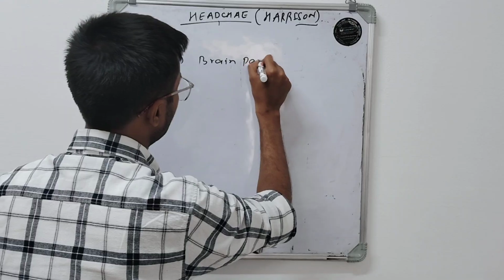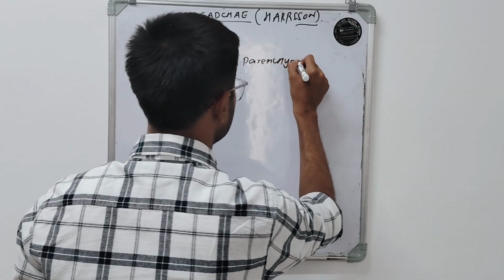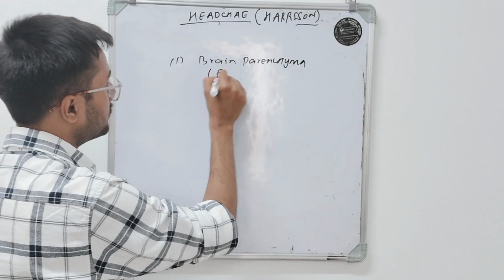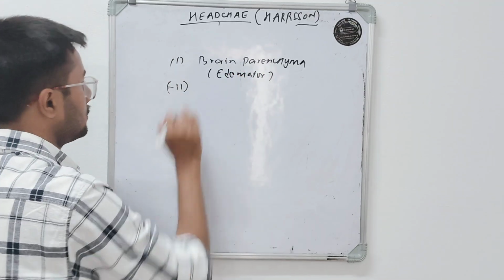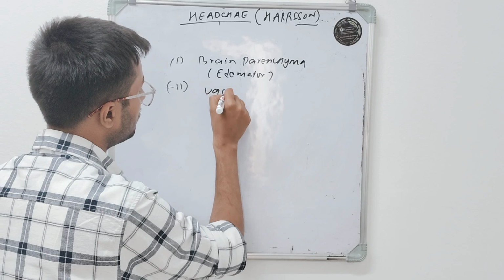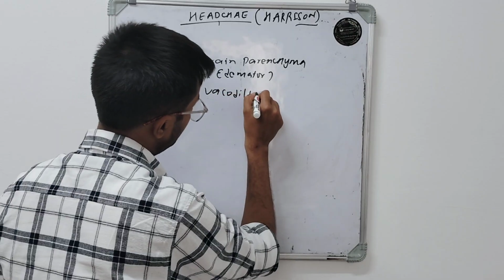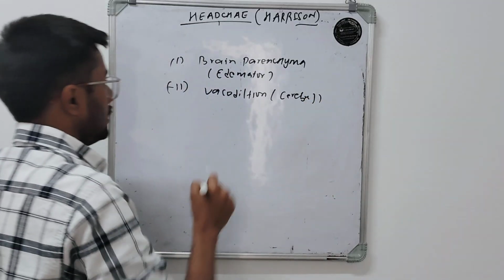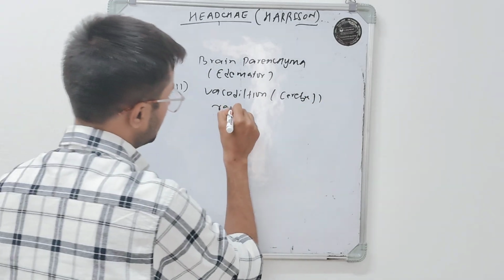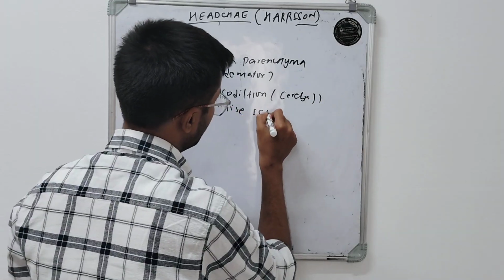One of the common things is that the brain parenchyma becomes edematous. The other thing is vasodilation, कौन सा? सेरिब्रल ब्लड वेसल्स. The third thing is the rise in intracranial pressure.